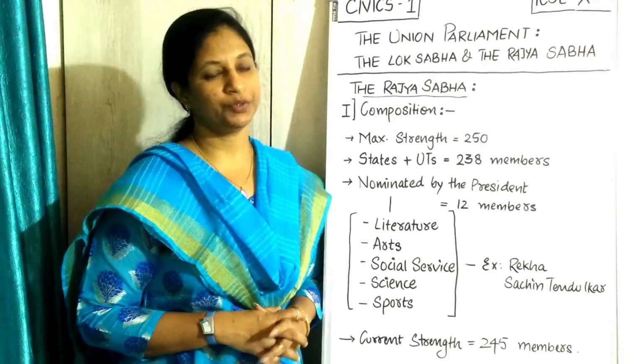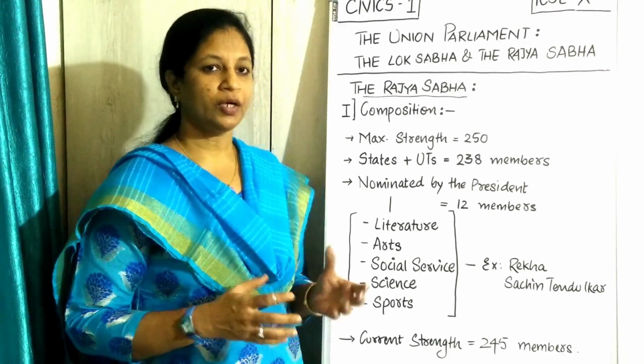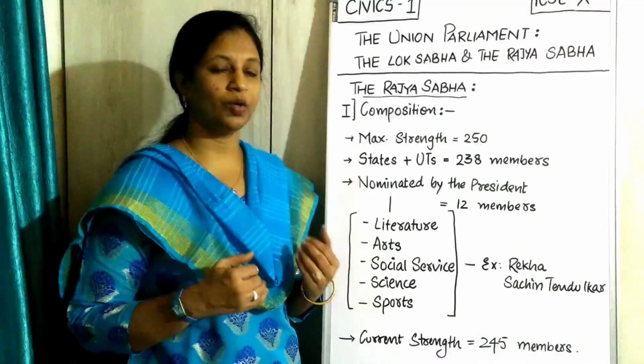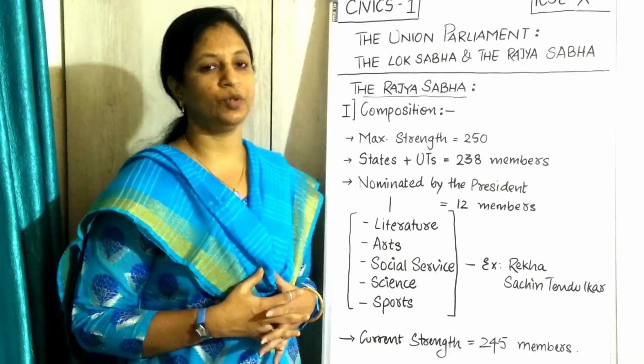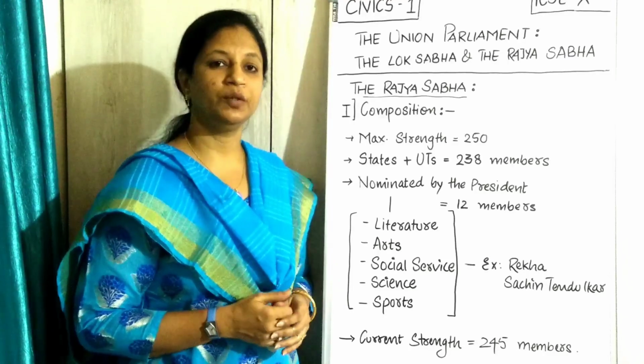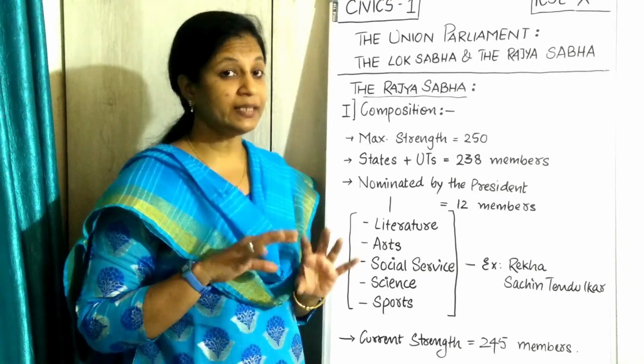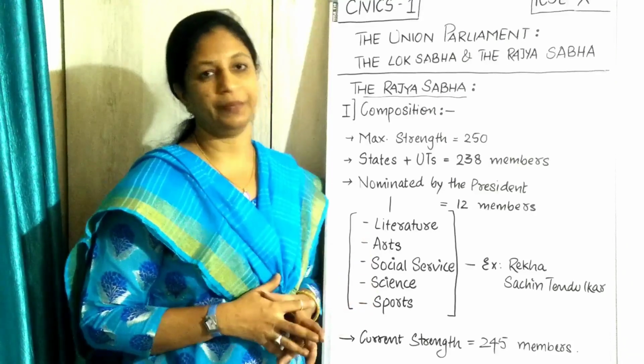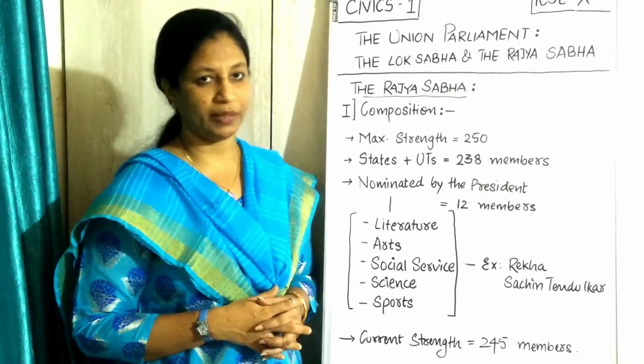Now we are coming to the composition of the Rajya Sabha. When you talk about the composition, we are talking about what kind of people are getting elected, what is the number we are supposed to go. For example, in Lok Sabha we have talked about, the maximum number of people can be 552 members.